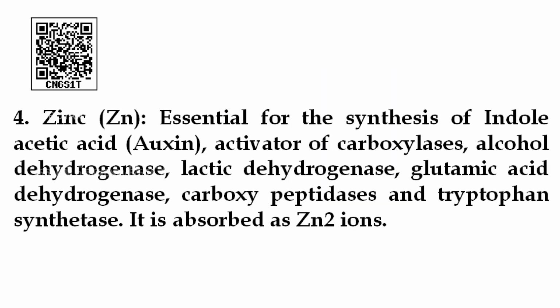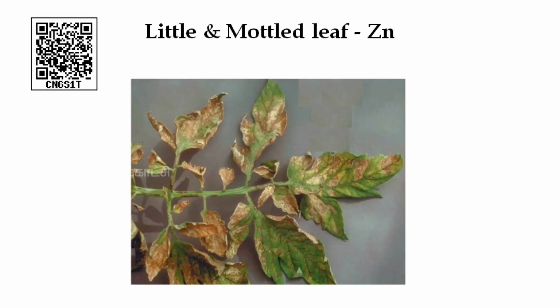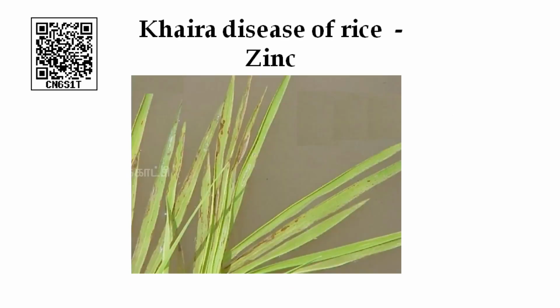Next is zinc. Zinc is essential for the synthesis of indole acetic acid, commonly called IAA, or we can say auxin. It is the activator of carboxylase and alcohol dehydrogenase, and it is very important for dehydrogenases: alcohol dehydrogenase, lactic dehydrogenase and glutamic dehydrogenase. The deficiency symptoms are little leaf and mottled leaf, and important diseases like Khaira disease and interveinal chlorosis. You can see the little and mottled leaf due to zinc deficiency and Khaira disease of rice.